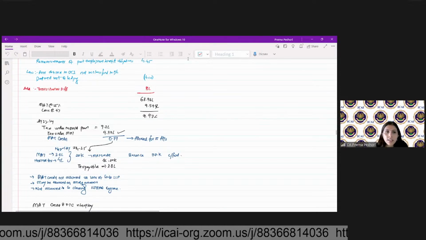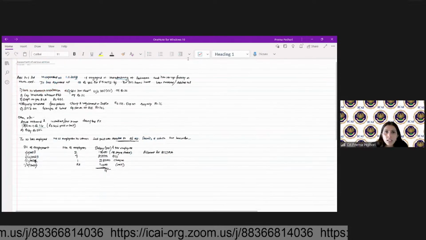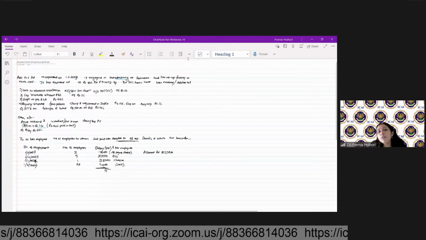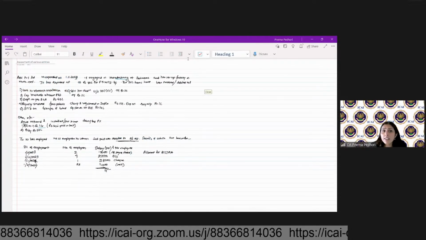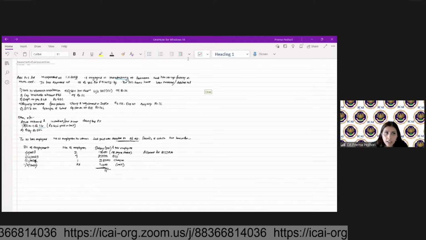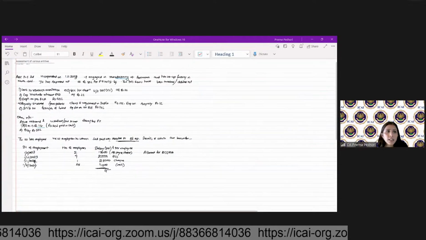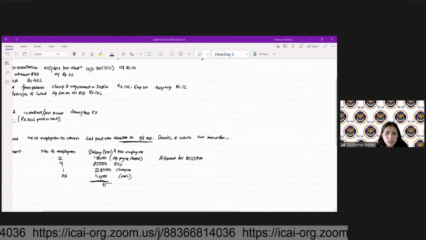So the sum. Is surcharge applicable on MAT? Yes, Viraj, as I said at the start itself, surcharge is applicable on MAT. So ABC Private Limited, I think I'll just zoom in a little bit.